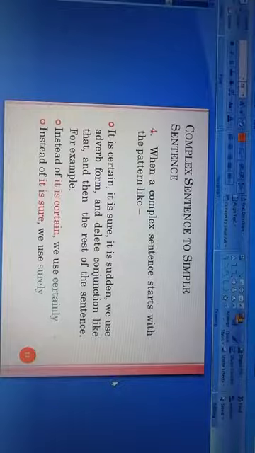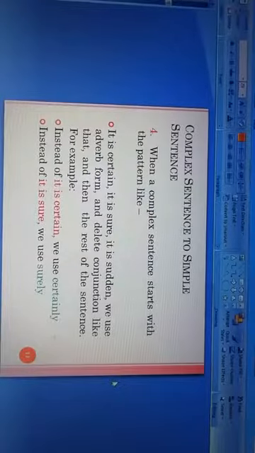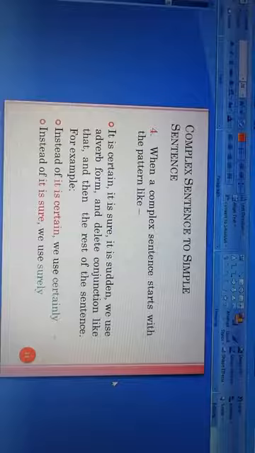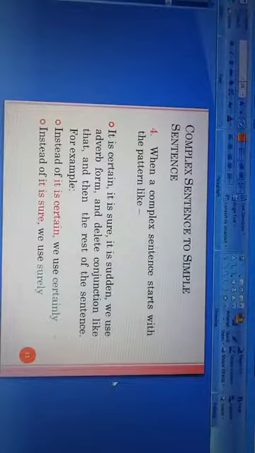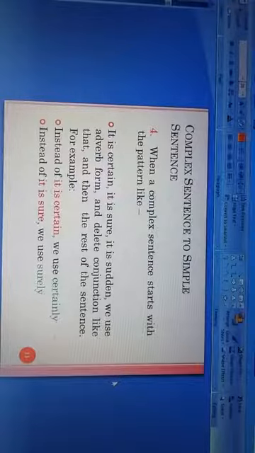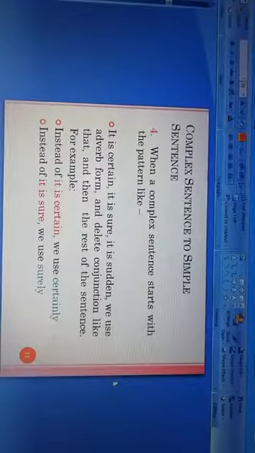Instead of it is sure, we use surely. That is, it is certain, it is sure, it is sudden. We use the adverb form. Here, certainly, surely, suddenly is the adverb form. And we also delete the conjunction like that, and then we keep the rest of the sentence.